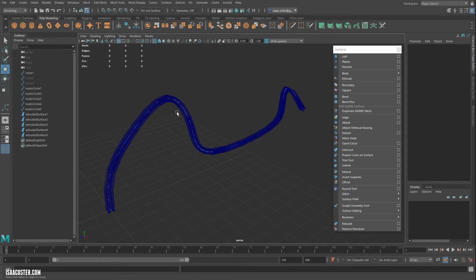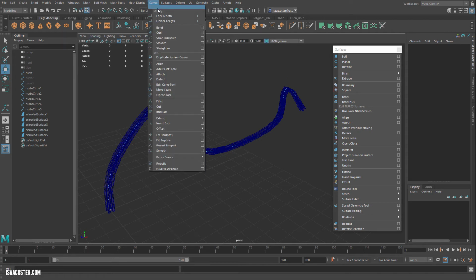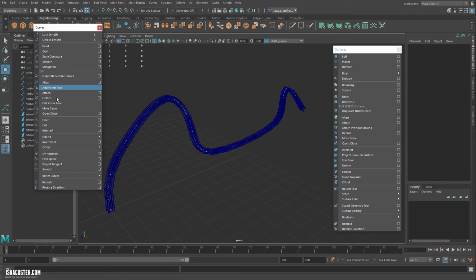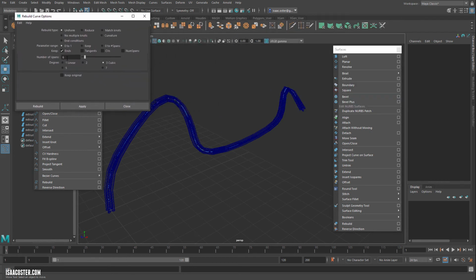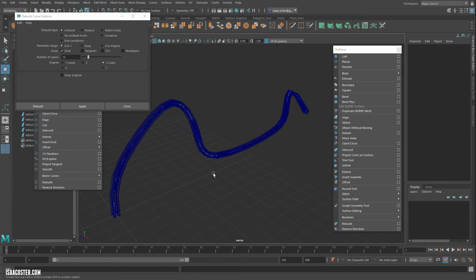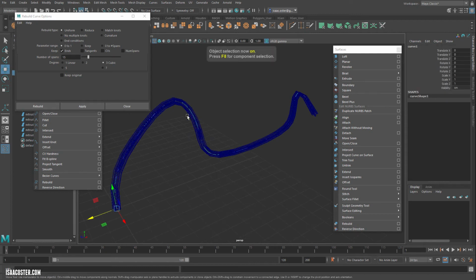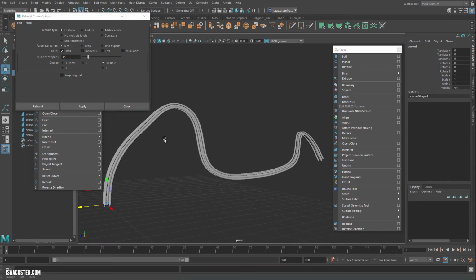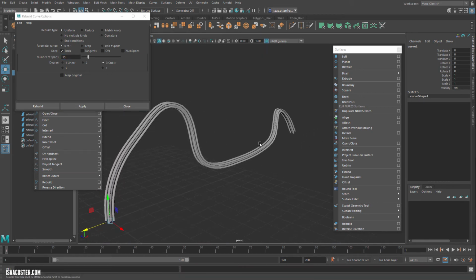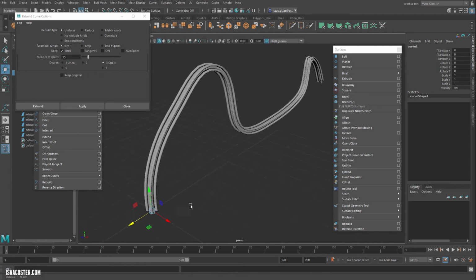So if I hop back over into object mode and go to curves, I'm going to tear this off momentarily, you can go to rebuild, just like we had for the geometry. And so I think I had 6 before, so we can say if we just set this to like 15, and I'll go ahead and make sure I'm in object mode, so this is now green. I'm going to tap the 5 key so that we can see what happens with our resulting geo, and hit apply, and you can see, oh, now it's nice and lovely, and our curvature is significantly improved.